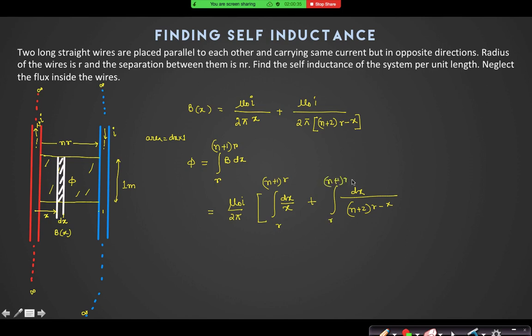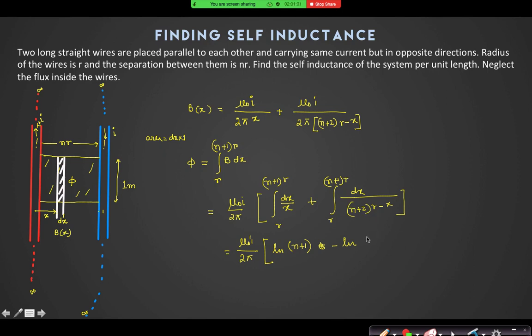What will be the integration? I don't think it will be 0. Mu naught I by 2 pi, it is ln n plus 1, and it is minus 1 by minus 1 into ln of n plus 2r minus n plus 1r.